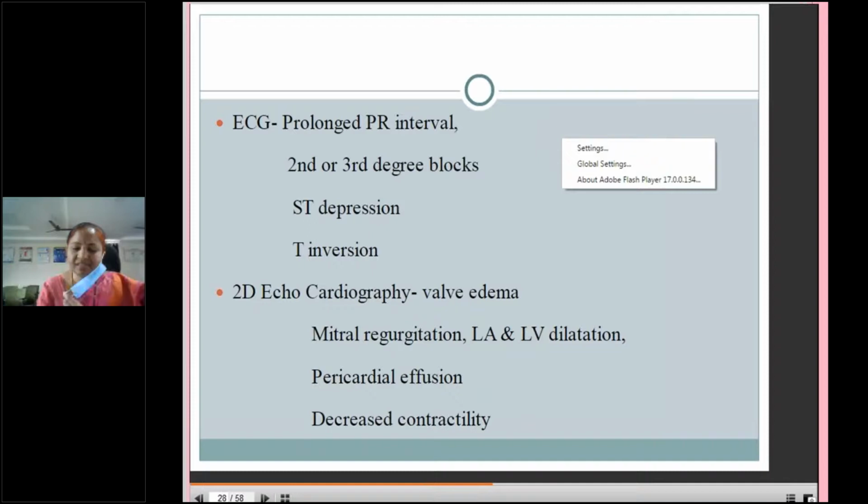Echo, you can see cardiomegaly with valve edema, mitral regurgitation, and LA-LV dilatation, pericardial effusion, but mild pericardial effusion, not massive. It won't cause tamponade in case of rheumatic fever.